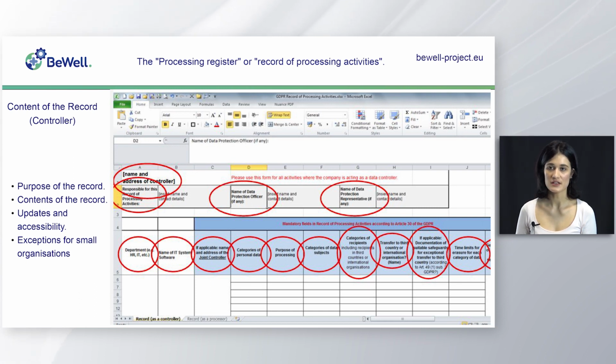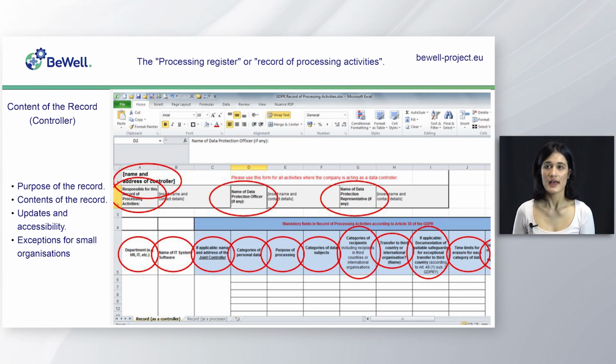This should be specific and clearly defined. Data categories. The categories of personal data being processed, such as contact information, health data, or financial information. Data subjects. The categories of individuals whose personal data is being processed, such as customers, employees, or patients.